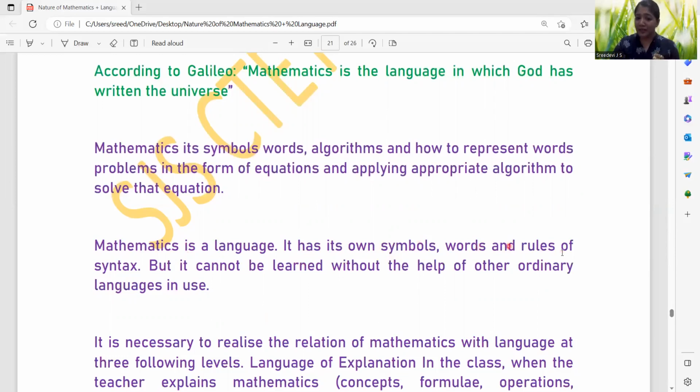Okay. Then mathematics is a language. It has its own symbols, words, and rules of syntax, but it cannot be learned without the help of other ordinary languages in use. So other ordinary languages are also there. So for the mathematical language to reach the student, what we teachers have to do is include the ordinary language also with it. For example, word problems that we are teaching to the children, right? So we are using the ordinary language in our day-to-day life, and we are clubbing it with the mathematical language. That is the mode of operation, addition, subtraction, multiplication, division. We are using it in the smaller classes.